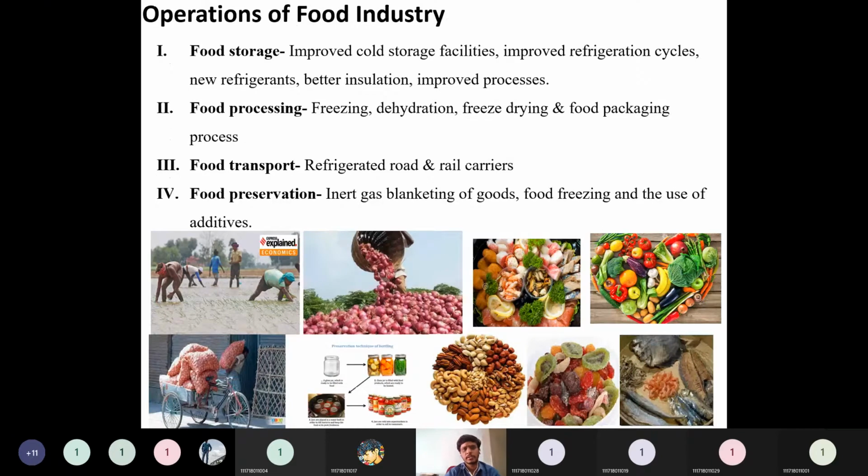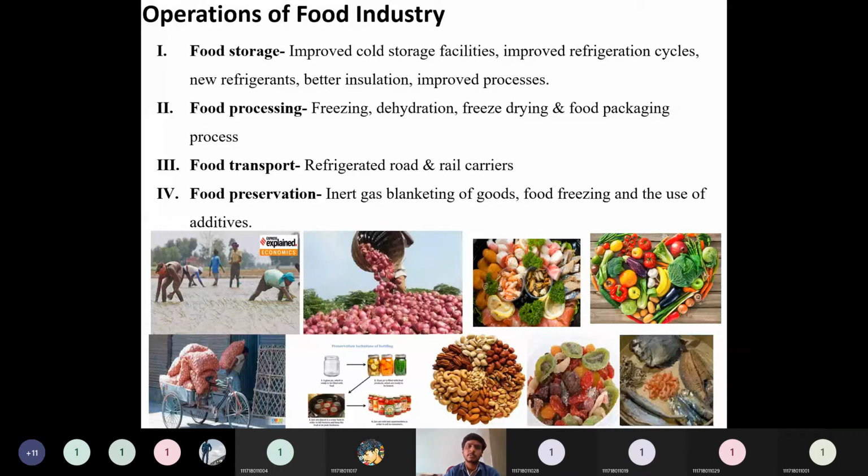Then the operations of the food industry. All food industry will have four major operations. What is food storage? Food storage is concerned with pre-harvest and post harvest. After harvesting we do some processing, and after that storage is also required, in terms of packets or canning. Before processing, refrigerated storage is required to increase shelf life until processing takes place. The storage condition needs to be enhanced, so refrigerated storage and everything comes under the food storage category.